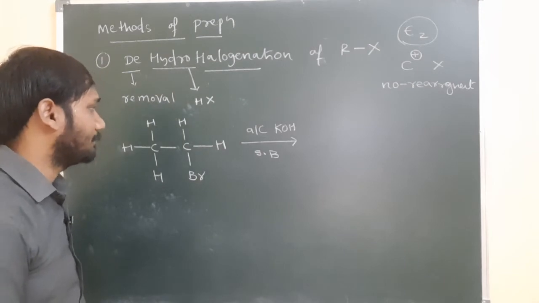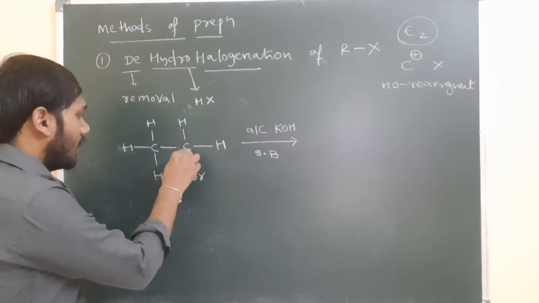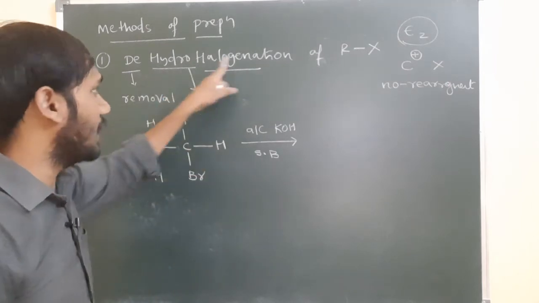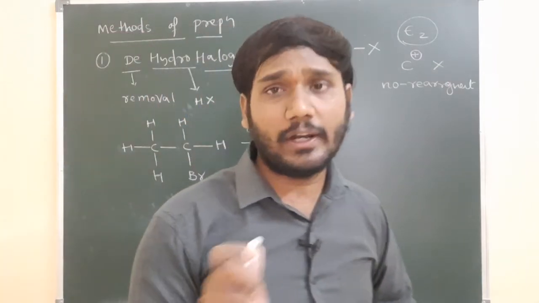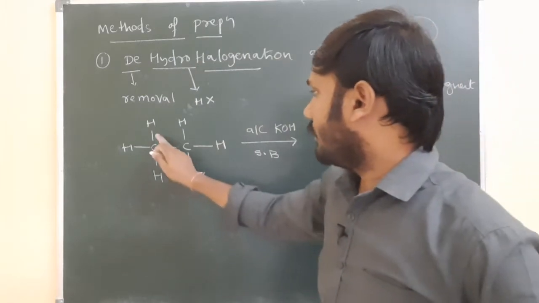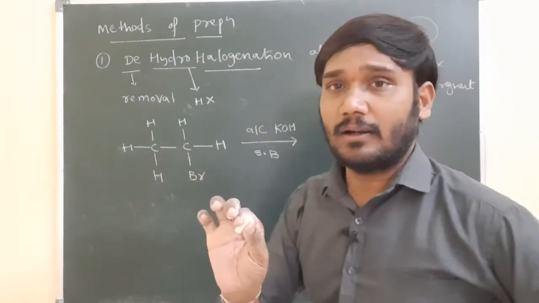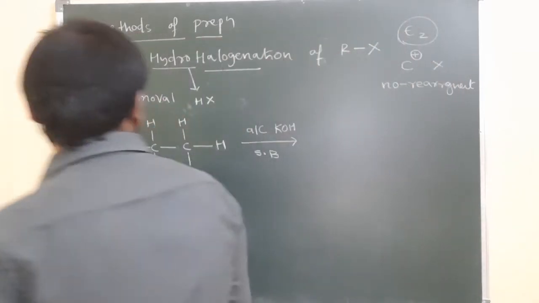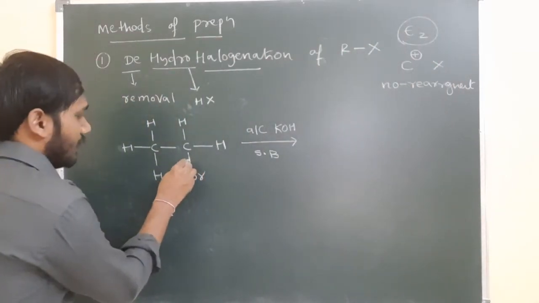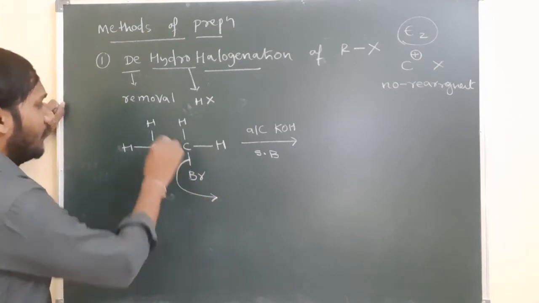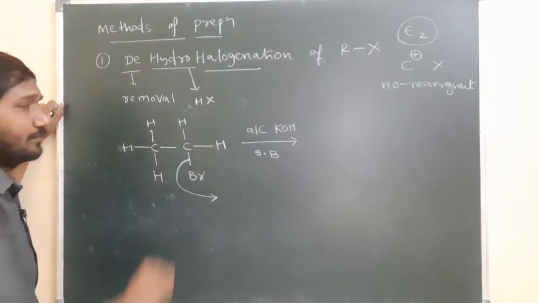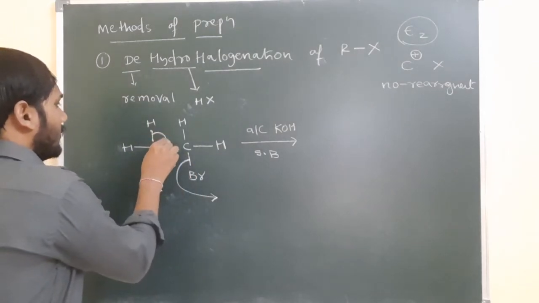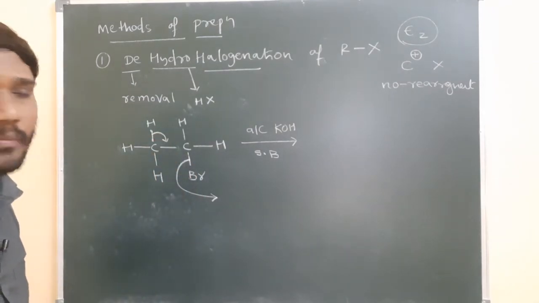Then what happens here? From one carbon the halogen, and from the other carbon the hydrogen, is eliminated, because in dehydrohalogenation hydrogen and halogen should be eliminated. Hydrogen from one atom and halogen from the other atom are removed, not from the same atom. Bromine is more electronegative, so it takes the electrons and goes outside. At the same time, the carbon-hydrogen bond migrates to here.